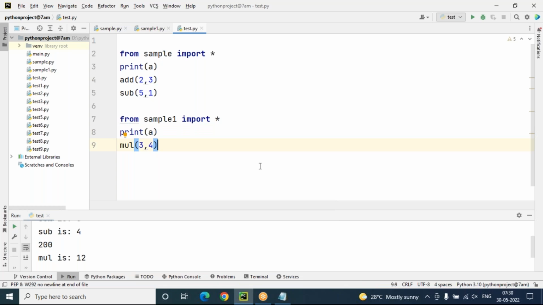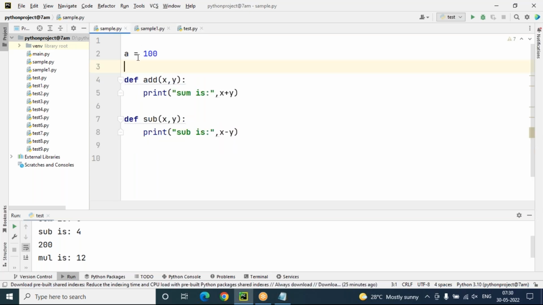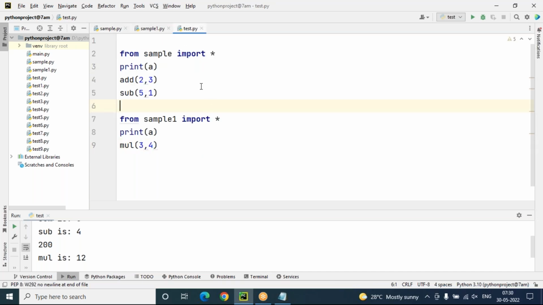Like that, many modules are there, sir. A lot of built-in modules are there. We will discuss built-in modules also. But before that, I'm telling one thing. Sir, I created one module a few days back, sample.py or sample1.py. Right now, I want to import something from sample, but I don't know exactly what variables and functions are there. I want clear information about my module, sir. How can I get the information from my module?